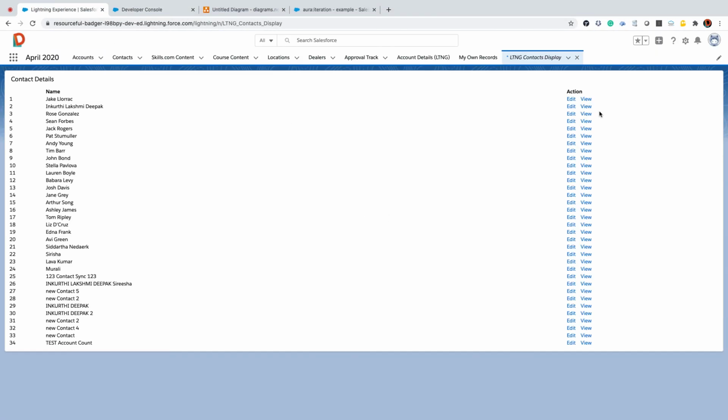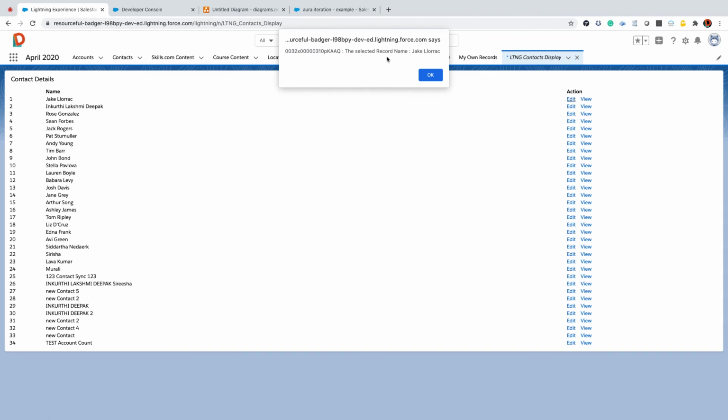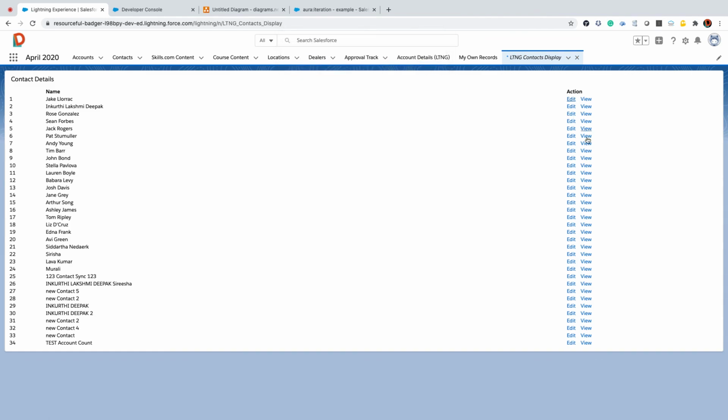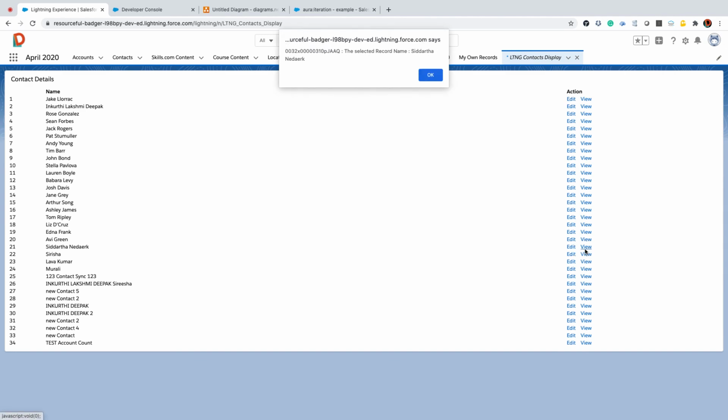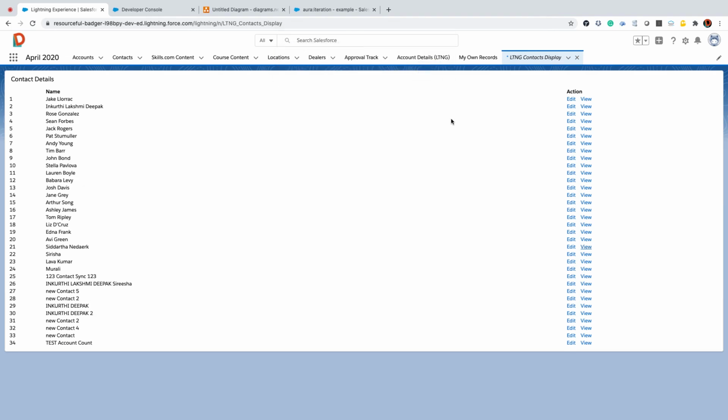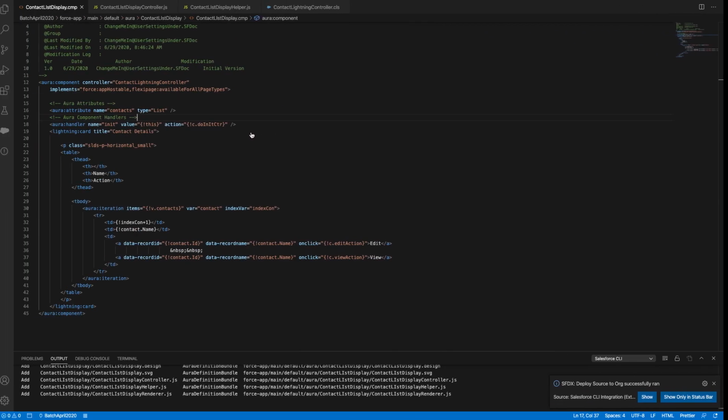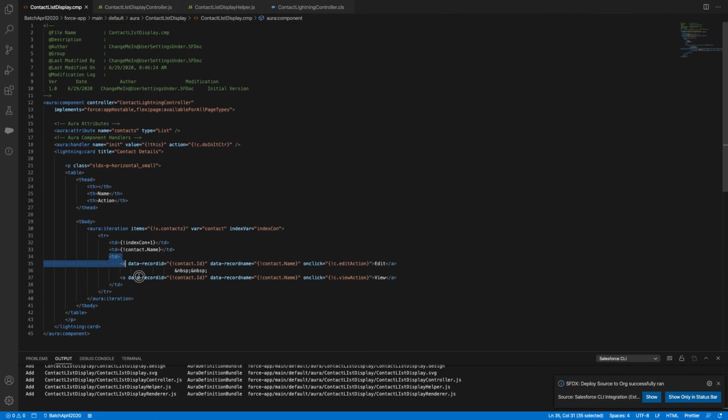Yeah, here we go. On click of edit, you can see this is the record ID for Jax and Jake. If I click on view, and everywhere, you see where I'm getting Siddharth, Narendra. You understand, right? This is one way of reading data from a table, an array of data. If you have a collection of data rendered automatically, this is the way you can read the data using data attributes in HTML 5.